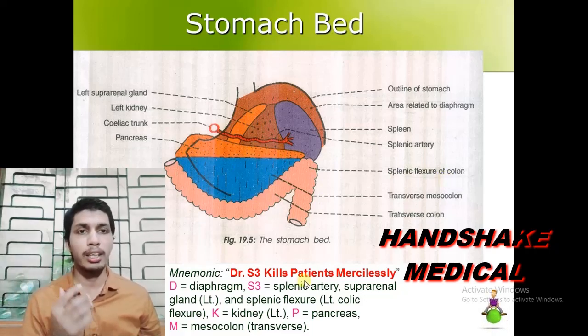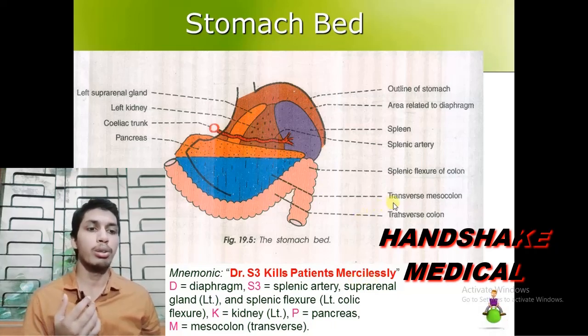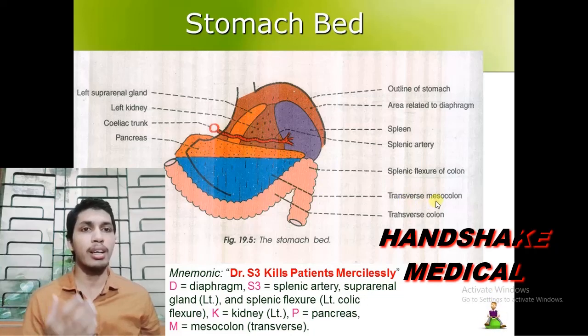Now the first letter of patient is P. P stands for the pancreas. This one is the pancreas, the next relation. The next letter of the mnemonic is from mercilessly, the first letter is M, and M stands for the mesocolon. So the next content of the stomach bed is the transverse mesocolon.